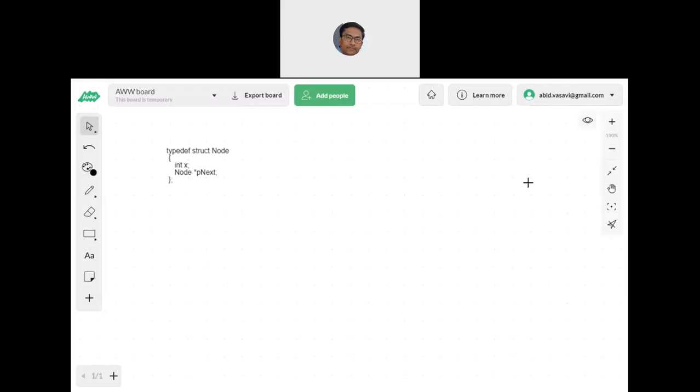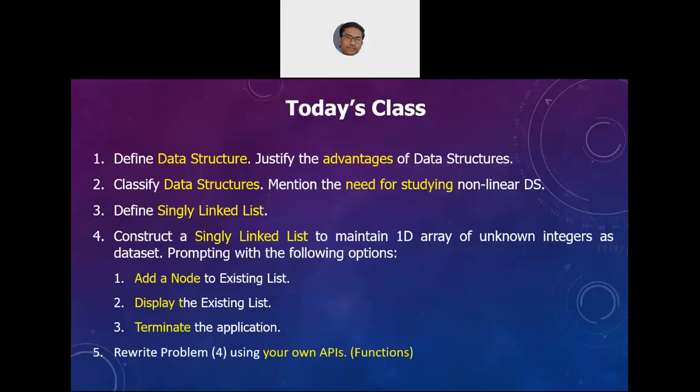So please notice that when you are asked for the definition of a singly linked list, you need to write that it is a self-referential structure-based approach that maintains the data of one record and a pointer to the next record, whose address need not be continuous.